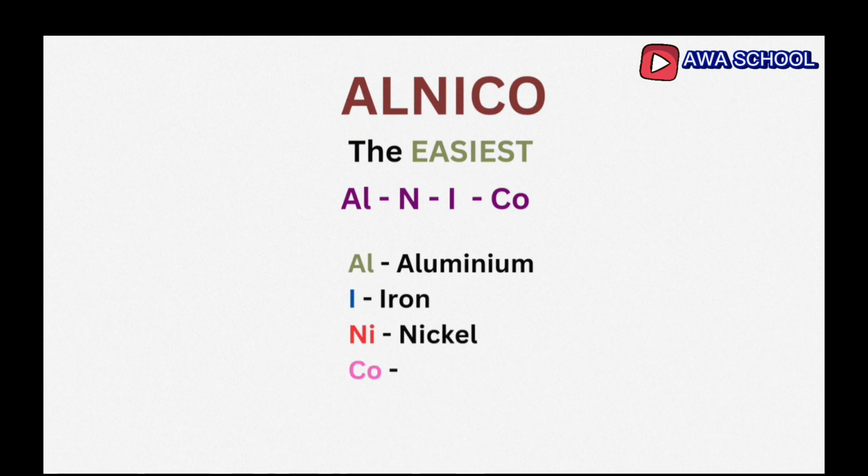Now, Alnico. One thing you have to know here is that Alnico is the simplest of all of them. How do you remember Alnico? It is very easy. It is from the names. You remember it from the spelling of Alnico. We have aluminium to be part of it, we have nickel to be part of it, we have iron to be part of it, and we have cobalt to be part of it. Exactly. So we have 4 components: aluminium, iron, nickel, and cobalt.